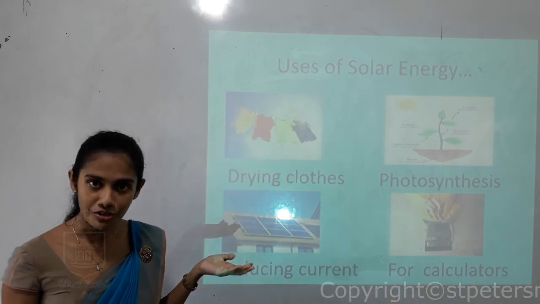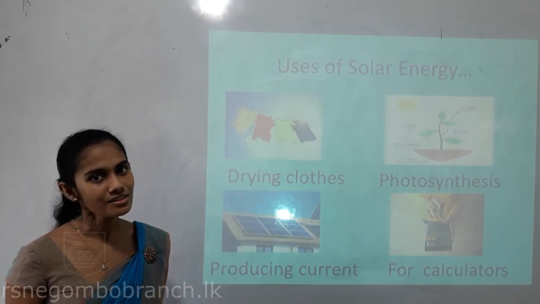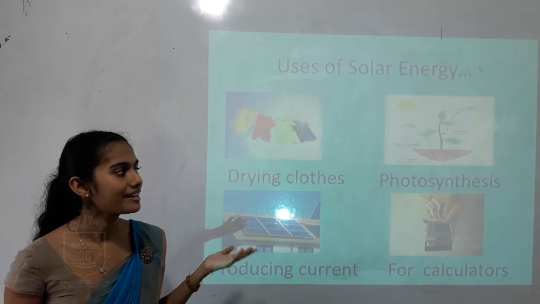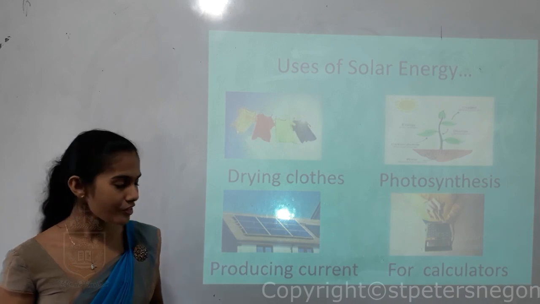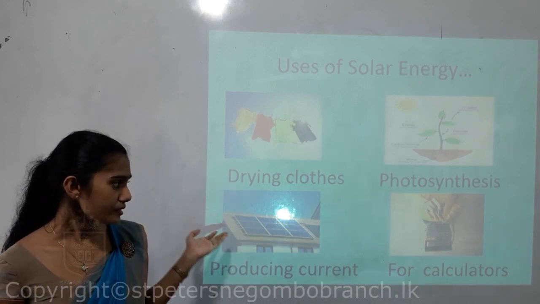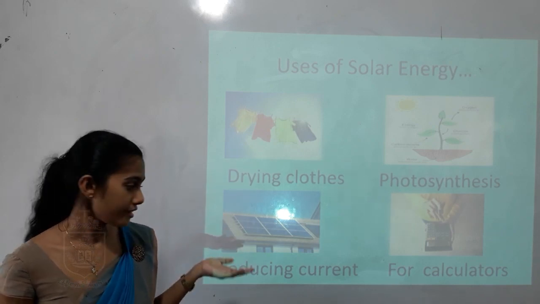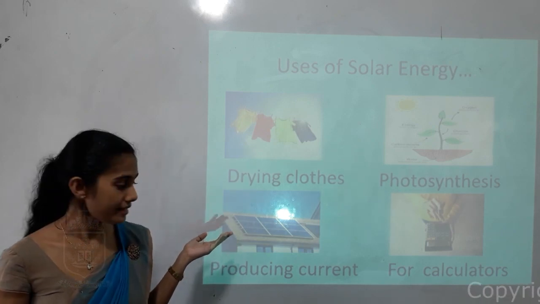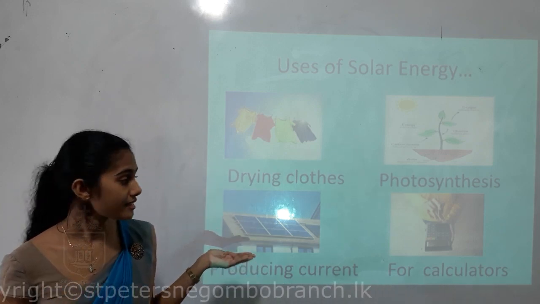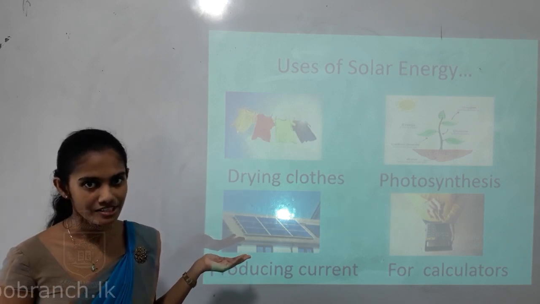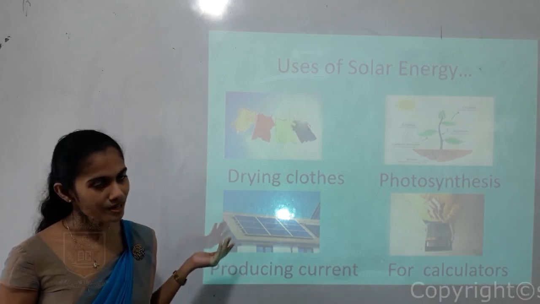The next one is photosynthesis. So you all have learned, children, that plants need sunlight or solar energy to produce their own food by using the photosynthesis process. Then children, some people have fixed solar panels onto their roofs, children. So by using these solar panels, they are going to produce current. Okay, so solar energy is getting converted to electric energy. So that means to produce electricity, to produce current, we need solar energy.